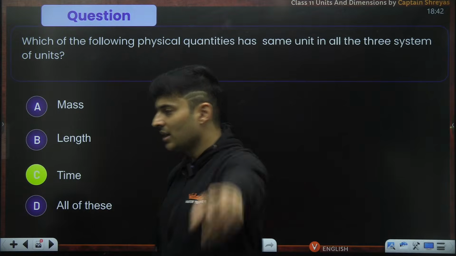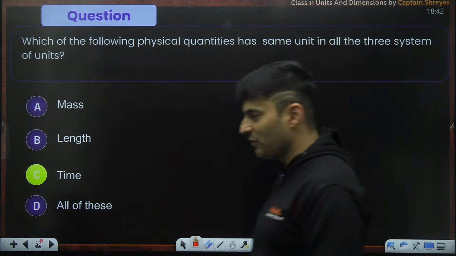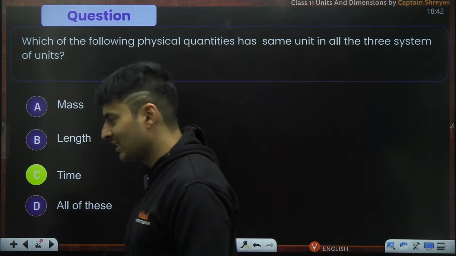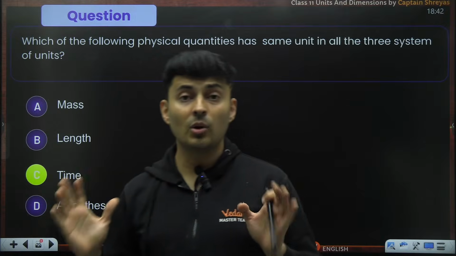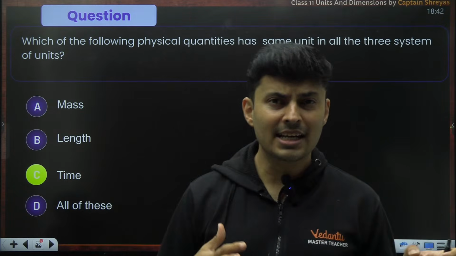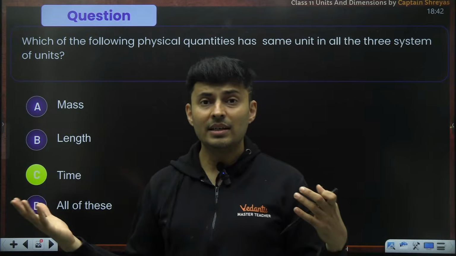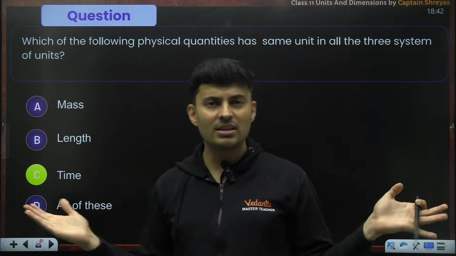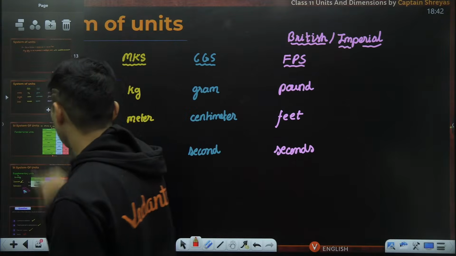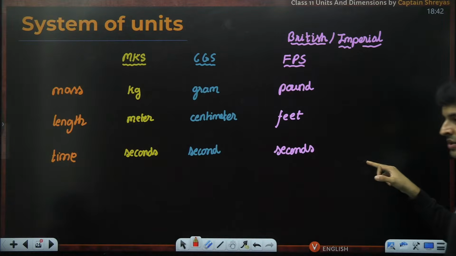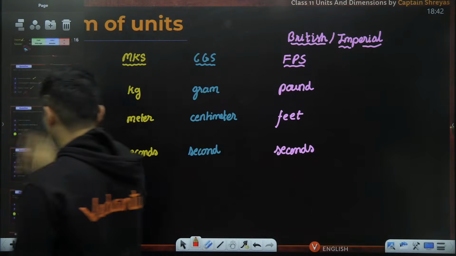Mass in MKS was in kilogram. In CGS, it was in gram. In FPS, it was in pound. And length, meter, centimeter, and feet, obviously different. So the only thing common was your second. Nothing else was common, as you can see over here. So that was that answer.